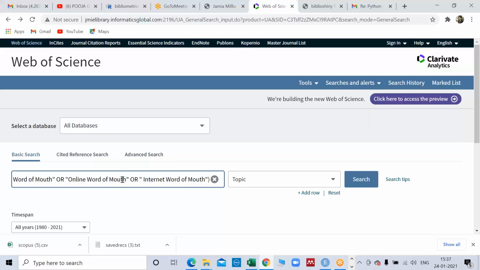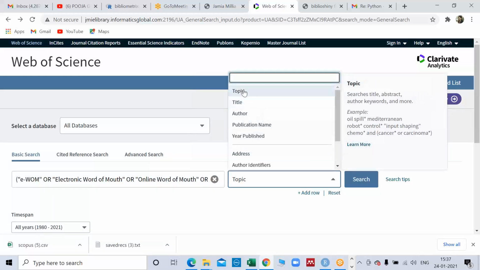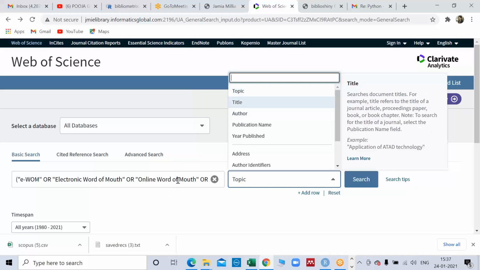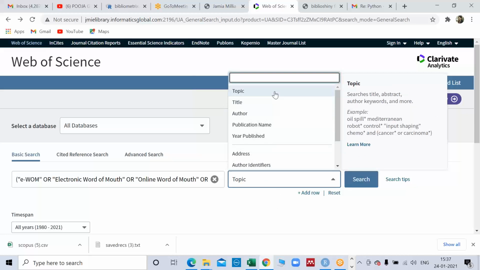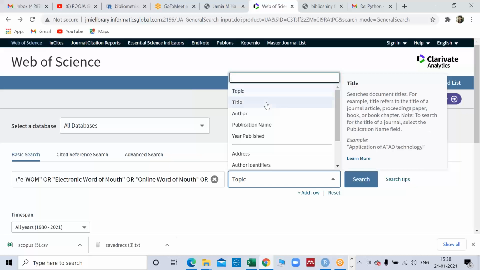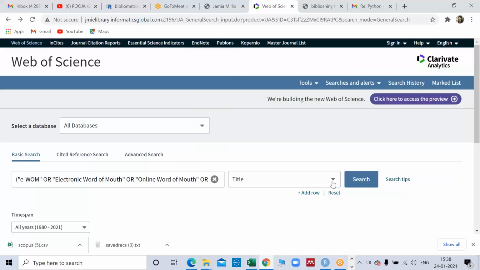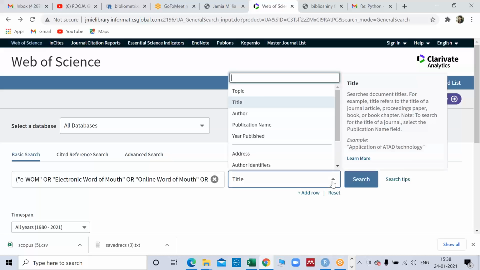Now what this key string will give me is whatever work in the WOS citation database has been done using these keywords, and where I can find these keywords in the topic. Topic means you can see search title, abstract, author keyword, title only. So this database will look for these keywords. By default it is topic, which means if the database finds these keywords either in the title or in the abstract or in the author's keywords, it will take this paper and bring it for me. If I limit it because I just want to see how many people have used it in the title, then I can limit it to that.